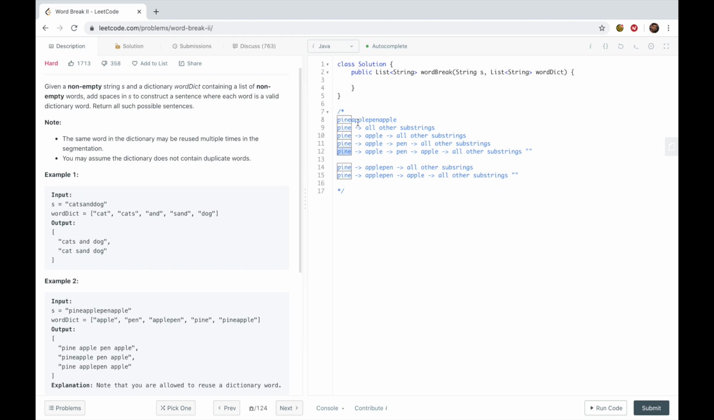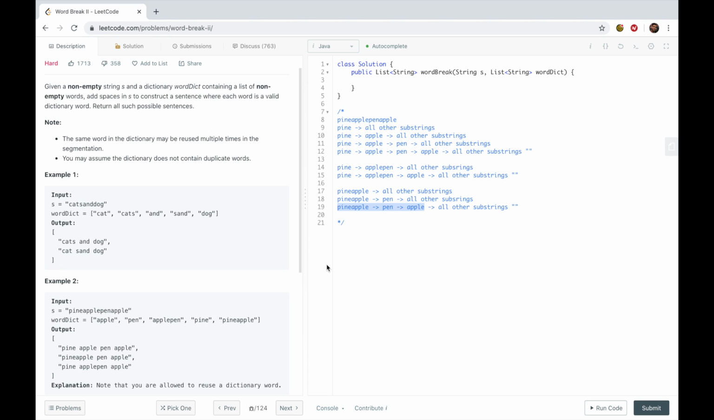But we also have pineapple, which exists in the word dictionary. So we're going to need to have pineapple, all other substrings, which in this case is penapple. So we're going to have pineapple, and pen is the only other thing you can get from penapple. All the other substrings. Pineapple, pen, apple, all other substrings, but we've reached the end of the string, we have nothing, and there we go. That's our third solution. So, yep, looks good to me.